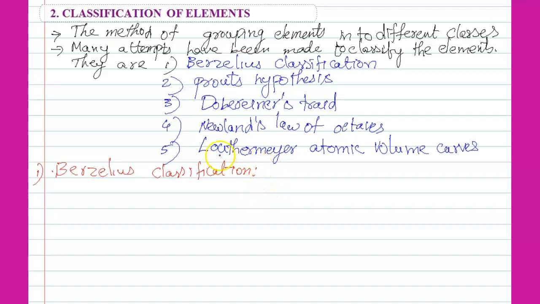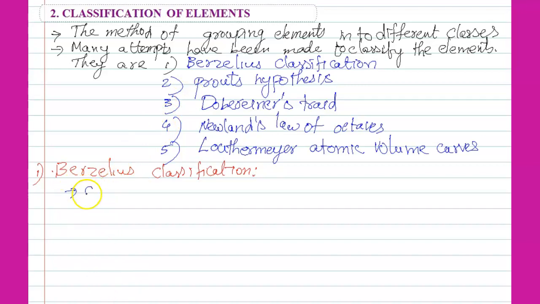That means he classified the elements into metals and non-metals based on the configuration, acidic properties, basic properties, and valency. But all the elements are not metals, and all the elements are not non-metals. Some metalloids are also possible. So finally this failed. He gave some little explanation about that. What is that explanation?